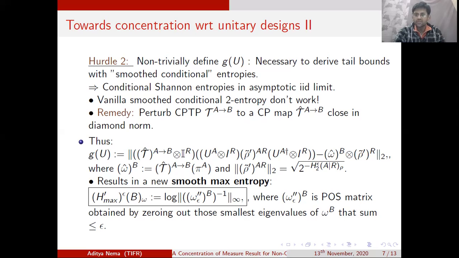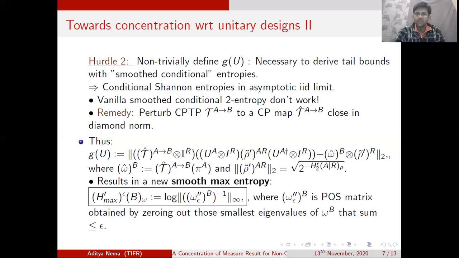So the smoothed version of the state omega b, which we are denoting as omega double prime epsilon b, is defined as a positive semi-definite matrix, which is obtained by zeroing out those smallest eigenvalues of omega b that sum up to less than epsilon. This is one of the technical criteria that one has to keep in mind, because this will show up in the analysis of the Lipschitz constant, and we want to make sure that the Lipschitz constant is not too high so that the concentration that we get ultimately is not exponential.